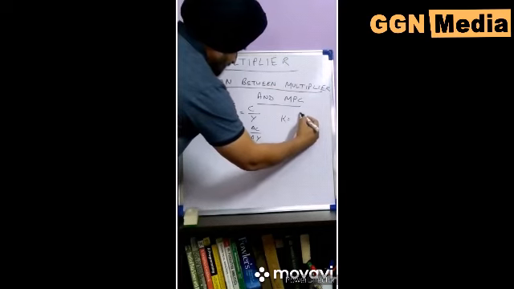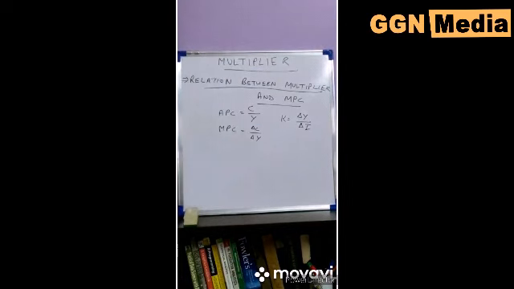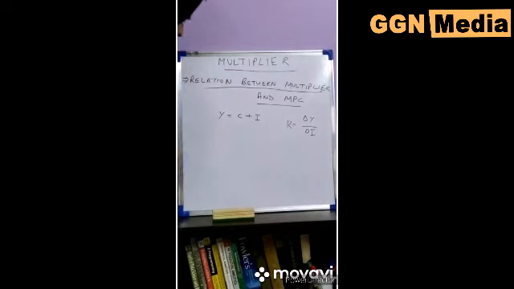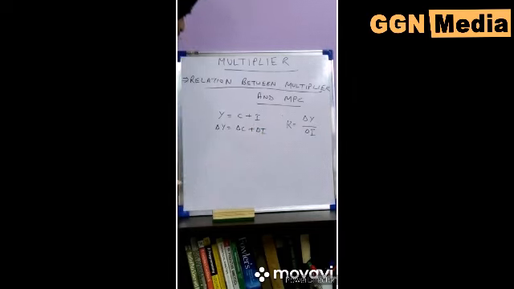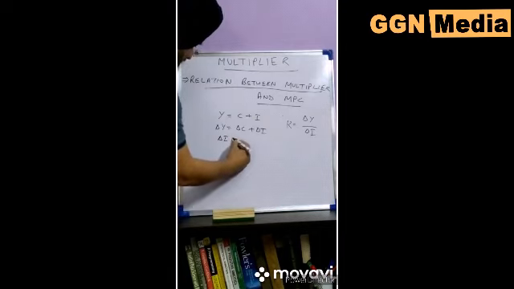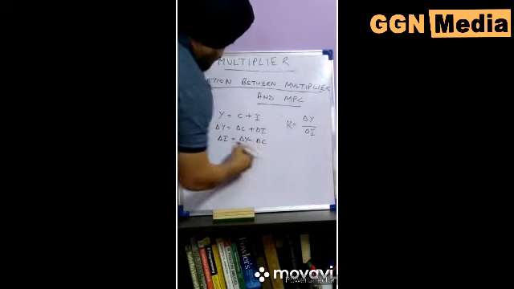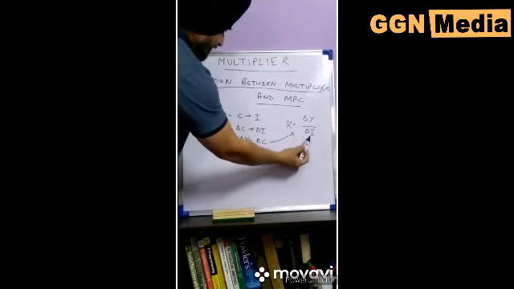K is equal to delta Y divided by delta I. Income is divided into two parts, that is Y is equal to C plus I. Taking changes on both sides, we get delta Y is equal to delta C plus delta I. Or we can write it like this, delta I is equal to delta Y minus delta C. So this we can put in the equation K is equal to delta Y divided by delta I.